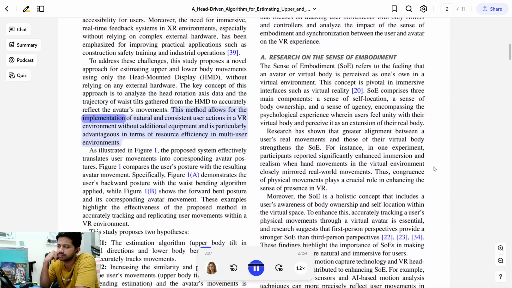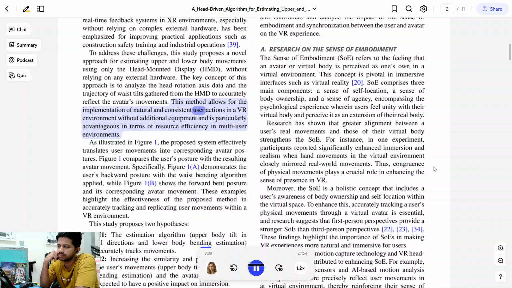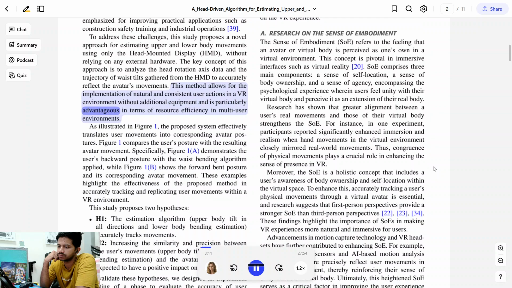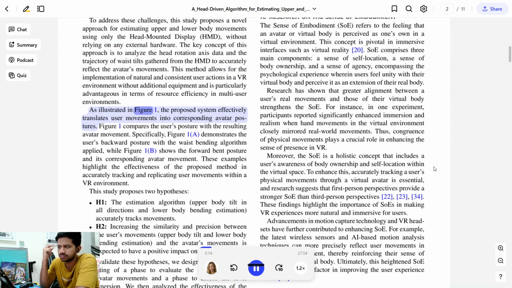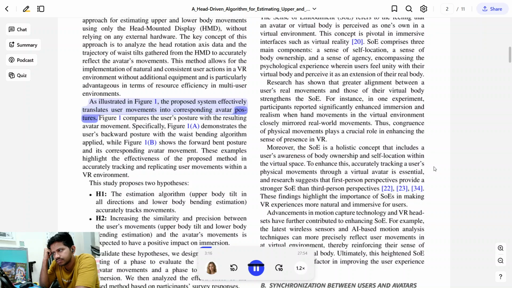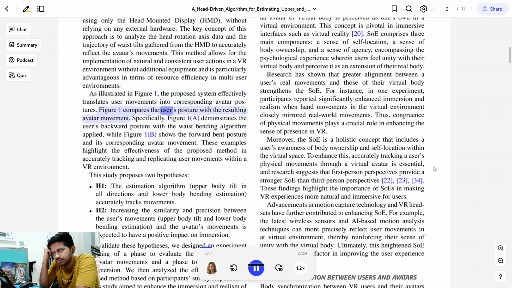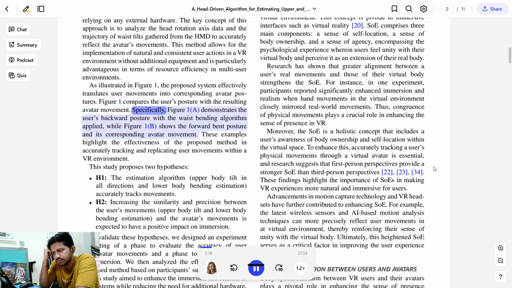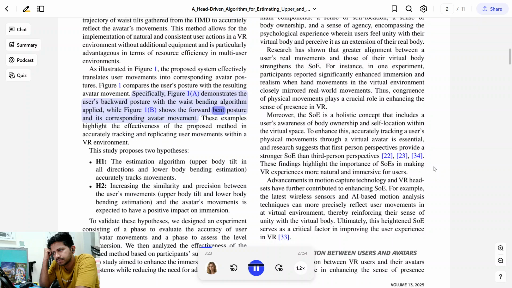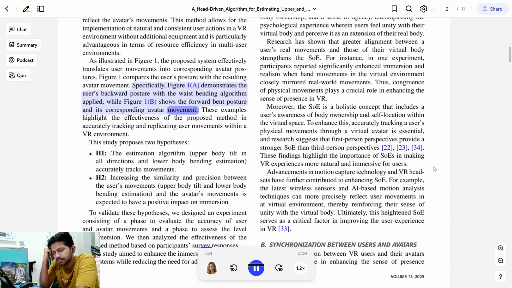This method allows for the implementation of natural and consistent user actions in a VR environment without additional equipment, and is particularly advantageous in terms of resource efficiency in multi-user environments. As illustrated in Figure 1, the proposed system effectively translates user movements into corresponding avatar postures. Figure 1 compares the user's posture with the resulting avatar movement. Specifically, Figure 1 demonstrates the user's backward posture with the waist bending algorithm applied, while Figure 1 shows the forward bent posture and its corresponding avatar movement.